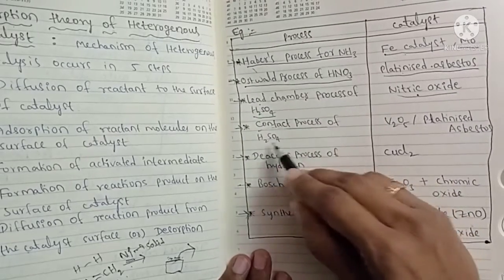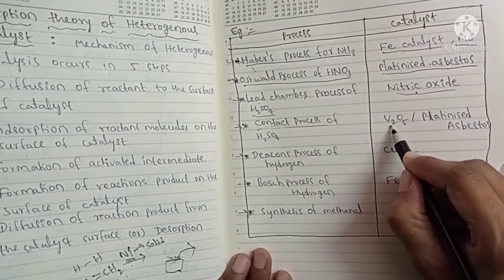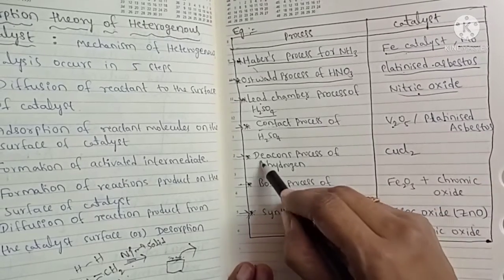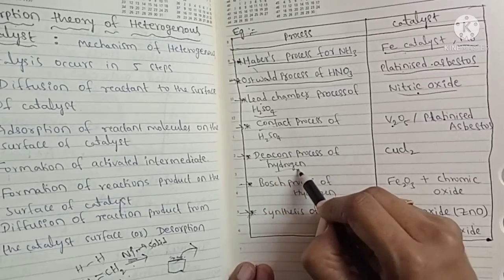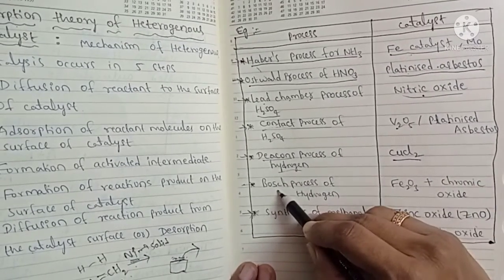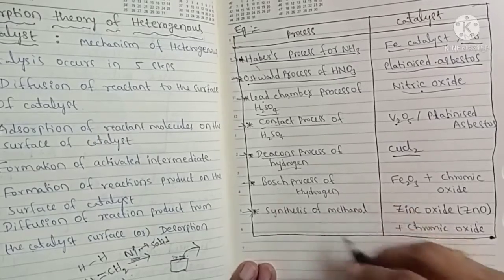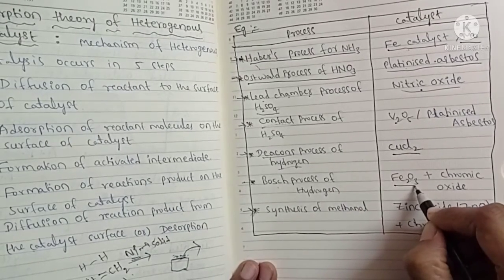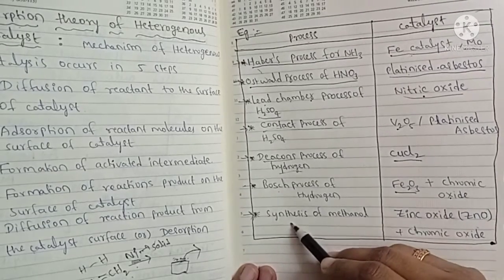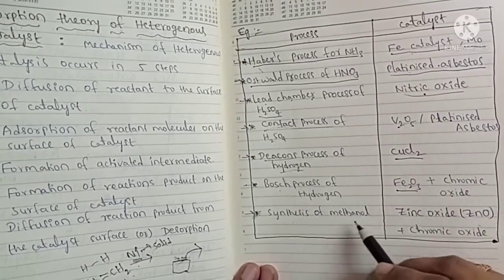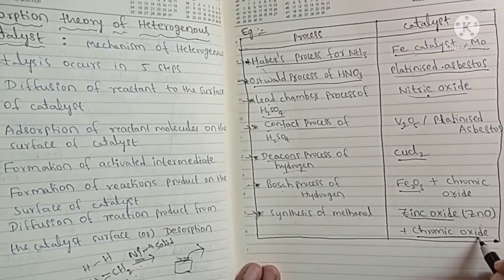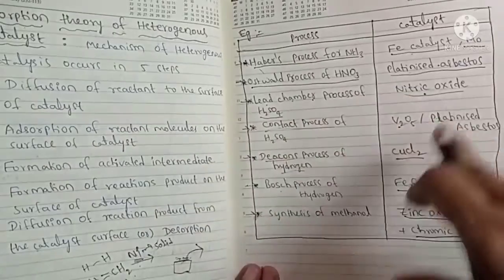In contact process of sulfuric acid, vanadium pentoxide or platinized asbestos is used as the catalyst. In Deacon's process of manufacture of chlorine, cupric chloride acts as the catalyst. In Bosch process of hydrogen manufacture, ferric oxide is the catalyst and chromic oxide is the promoter. And in synthesis of methanol, zinc oxide is used as the catalyst and chromic oxide is the promoter. So this table is very important.